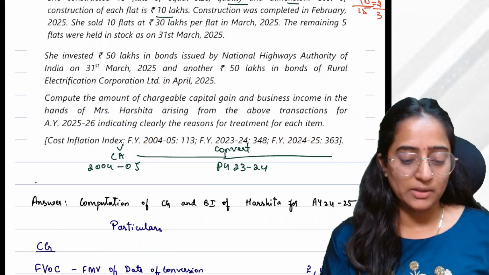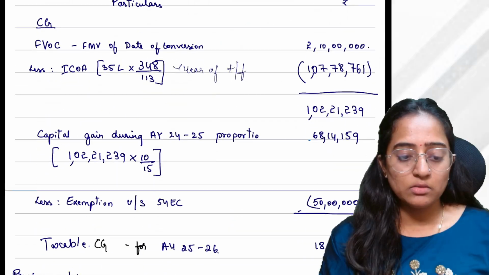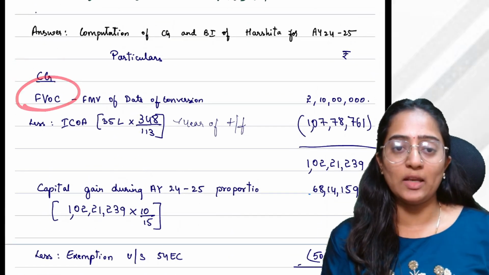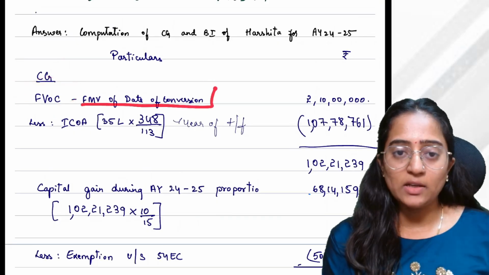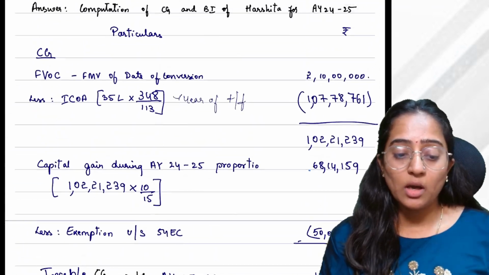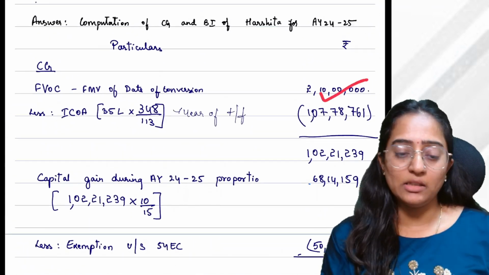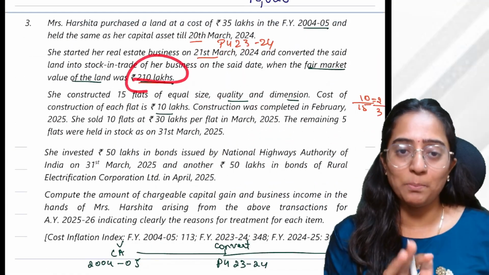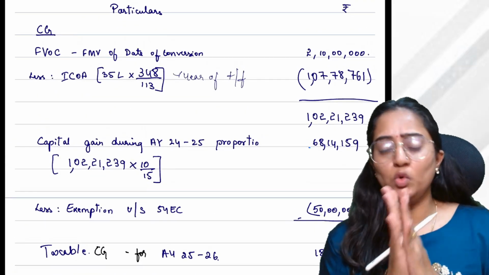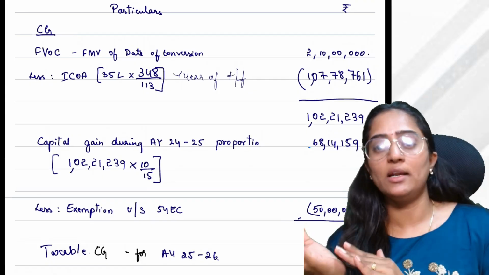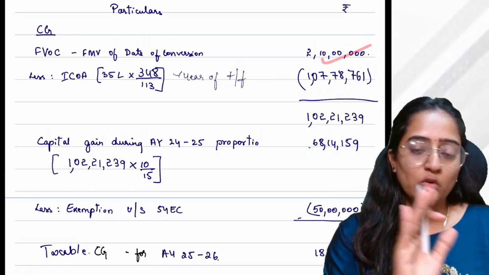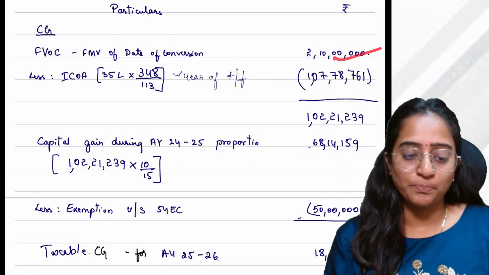Okay, very well. See now, first of all, when I'm calculating the capital gain over a year, this is the full value of consideration. That is the fair market value as on the date of conversion. How much is it? First of all, 210. The complete amount is given here. I'm taking completely 100%. First, you can do it in two ways, people. First, I will teach you this way, and then I'll tell you the other way. First, try to understand whatever I'm telling. Take the full amount. Don't do the 2/3 proportion. Take the full amount.